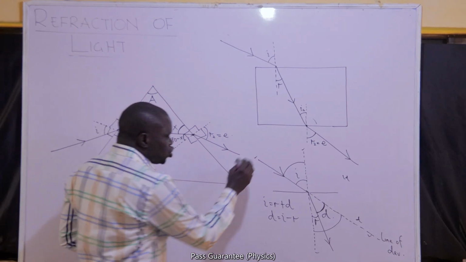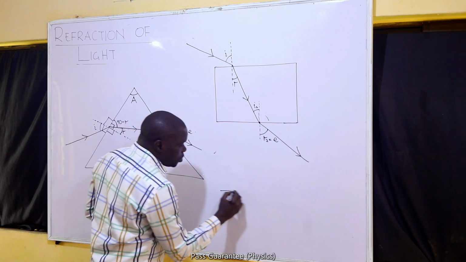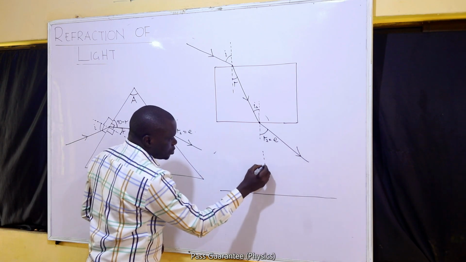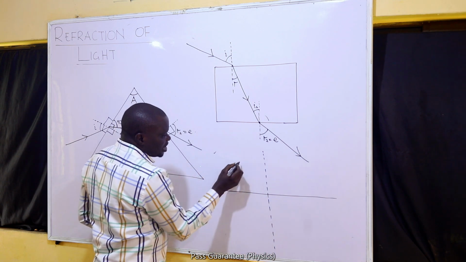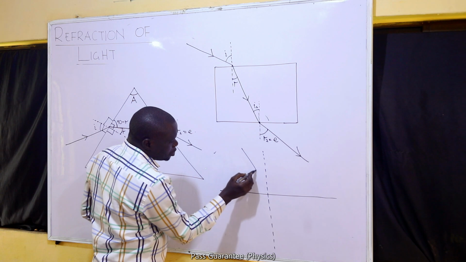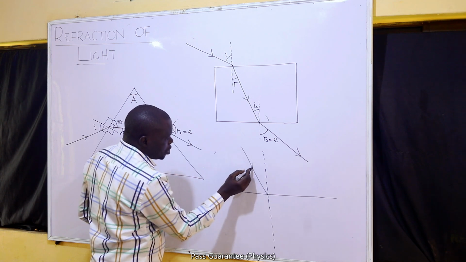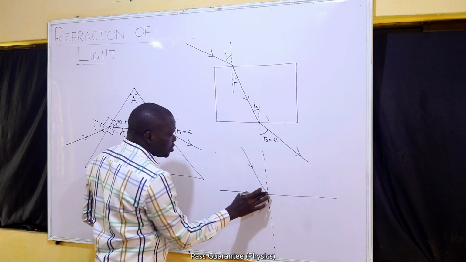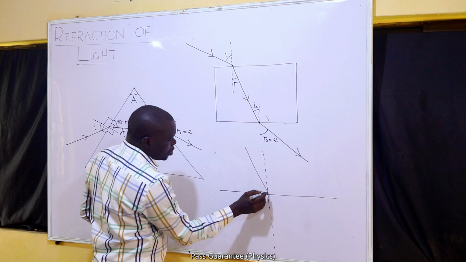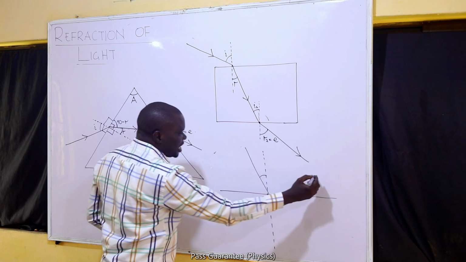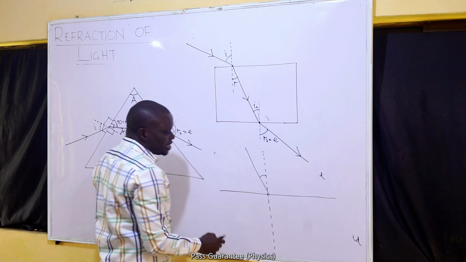There are instances too where the ray of light will move from the incident medium that is dense to a refracting medium that is less dense.